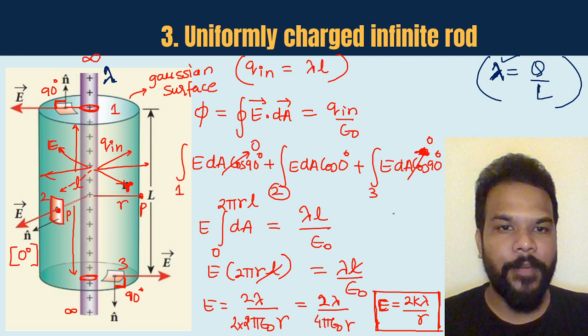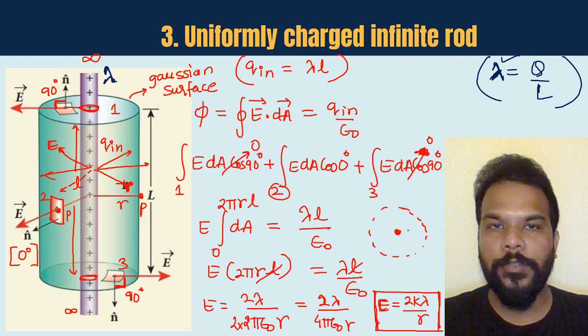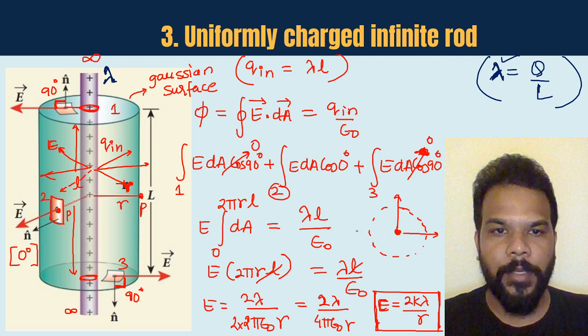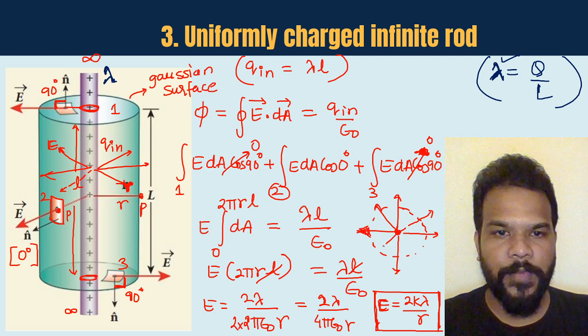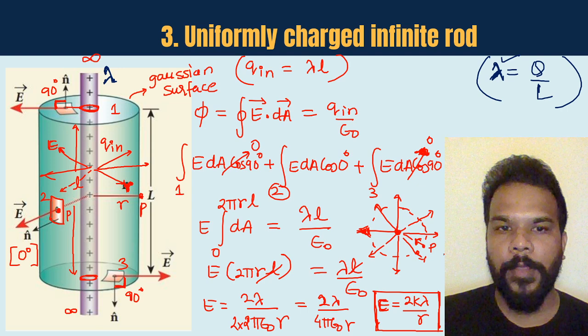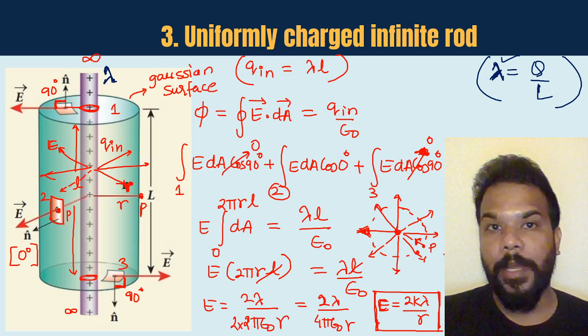If you will have a top view from this particular infinitely long charged rod, this is how the electric field vector is going radially outward, and as far as you are going to go, the electric field is getting weaker and weaker as r will increase. Okay, so say this is that point P which is at a distance r. Okay guys, please keep the expression in mind, it's a very important expression, 2k lambda by r.